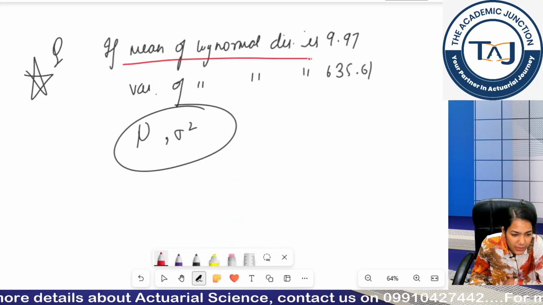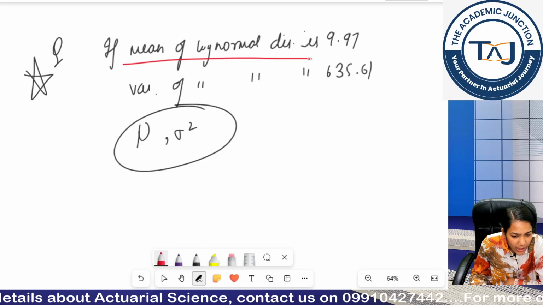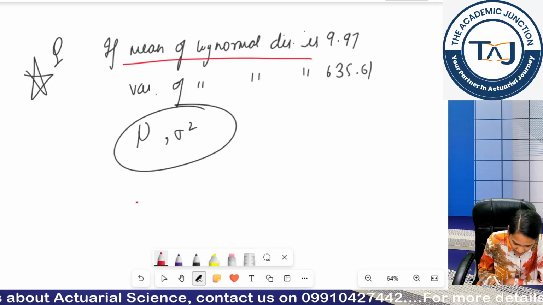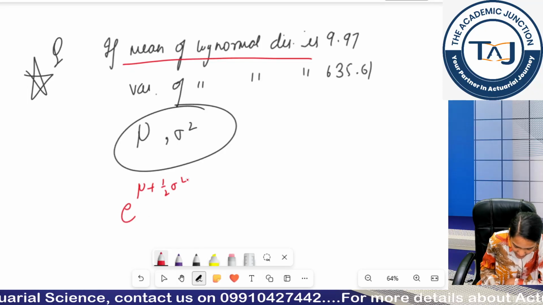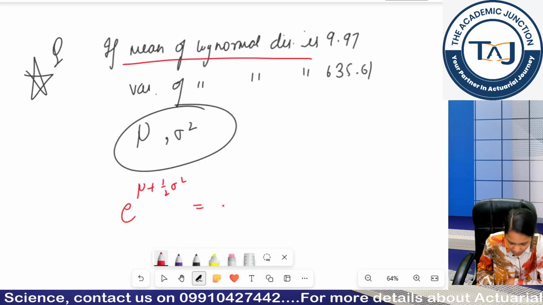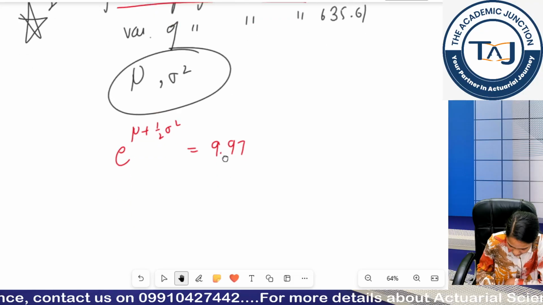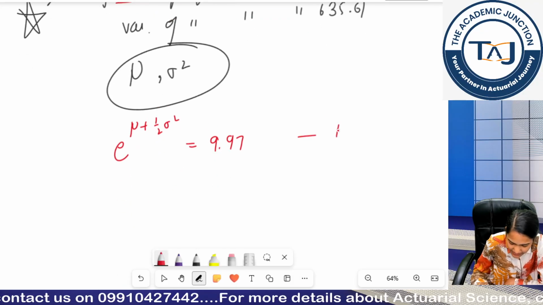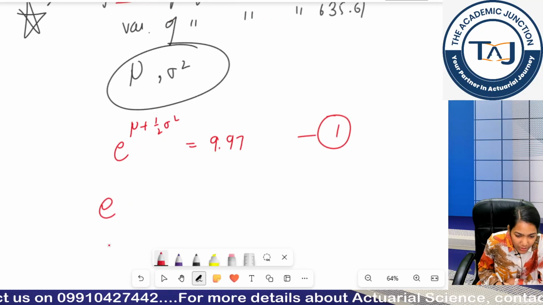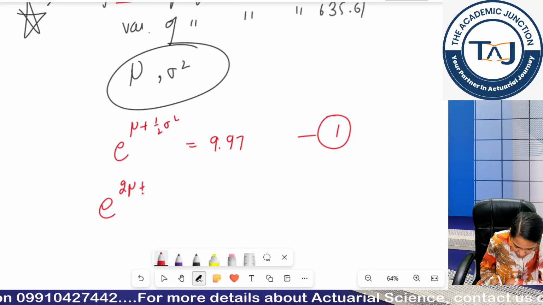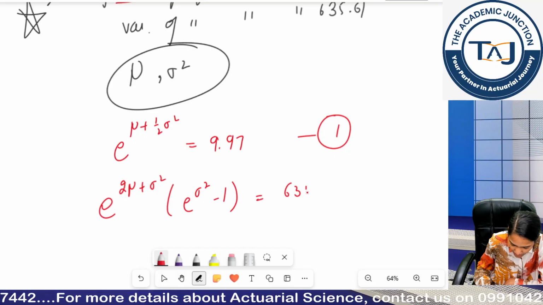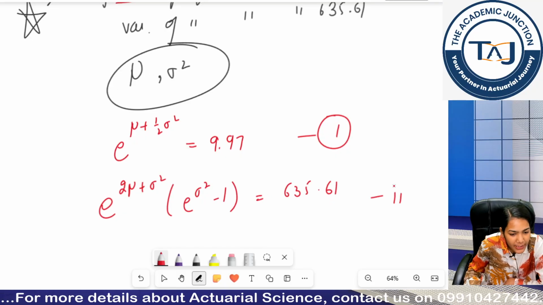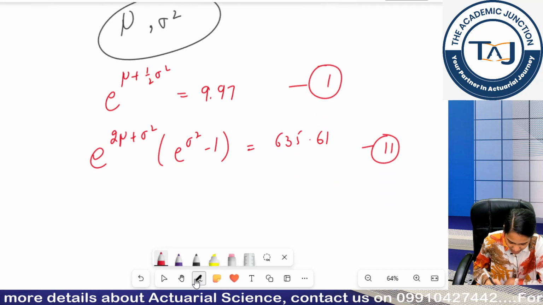What is the mean of log normal distribution? Check out the tables book. It is e raised to the power mu plus half sigma square, and my mean is given out to be 9.97, right. This is my first equation. What is the equation of my variance? It is e raised to the power 2 mu plus sigma square, times bracket e raised to sigma square minus 1, and this is given out to be 635.61. This is my second equation.